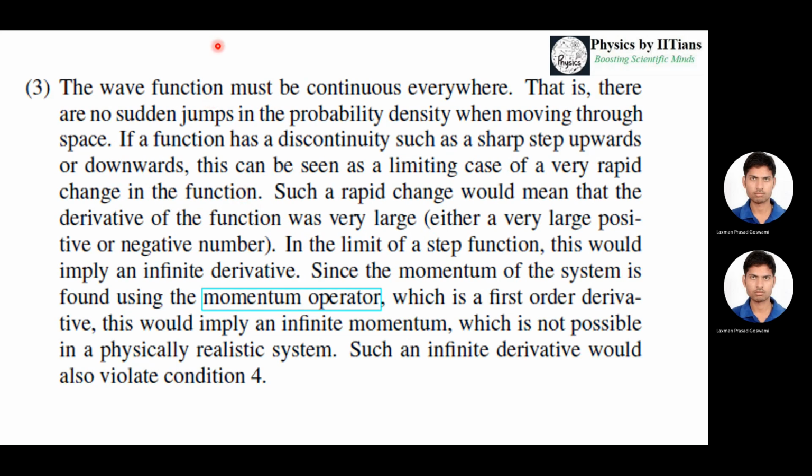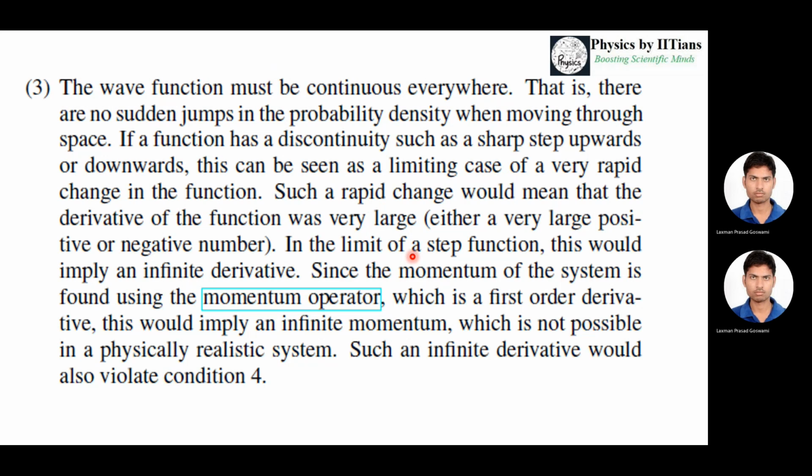The third condition on the wave function is that the wave function must be continuous. Why is it so? Suppose the wave function is not continuous, meaning there are sudden jumps or a sudden discontinuity in the wave function. That means the probability density will also be indefinite or discontinuous. A rapid change would mean that the derivative of the function is also very large, because the wave function is not continuous at some point. Suppose it becomes a step function.